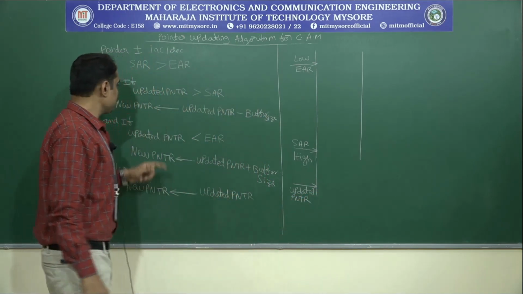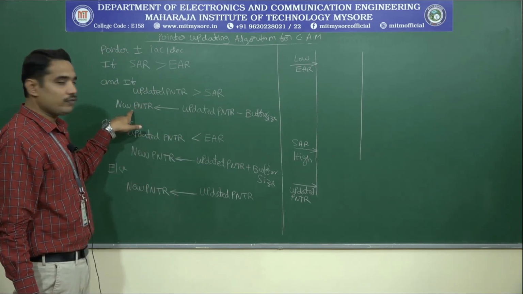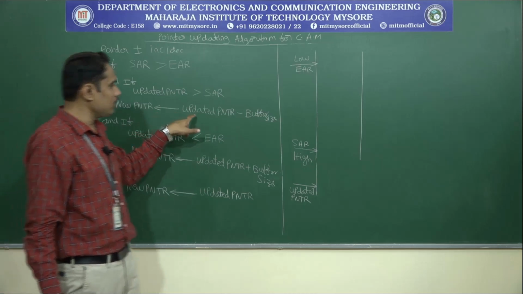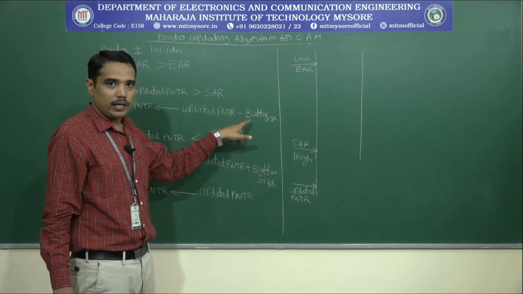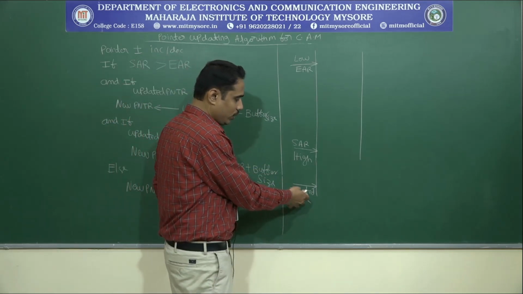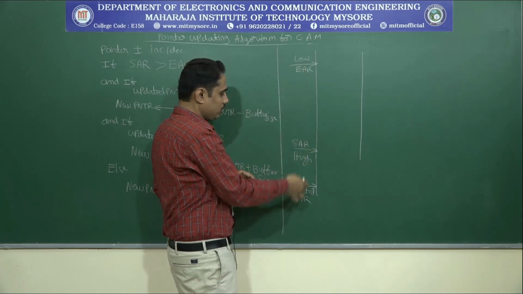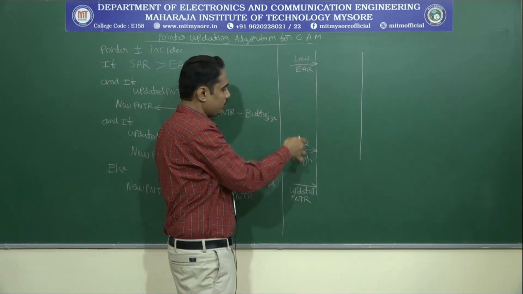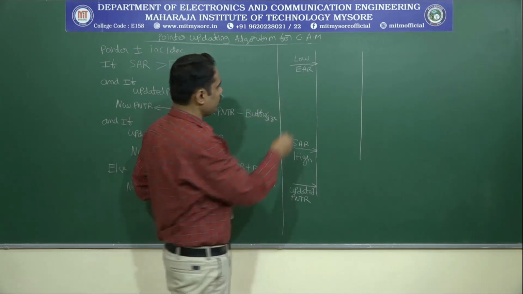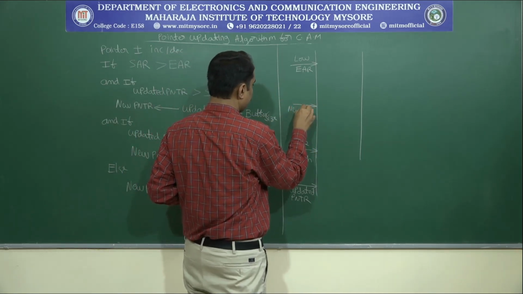Then next, if that is the case, then what will be the value of the new pointer? New pointer will be equal to updated pointer minus buffer size. This value has to be subtracted by buffer size. That means this value is subtracted by this value. If I do so, somewhere around here, my new pointer is going to appear.